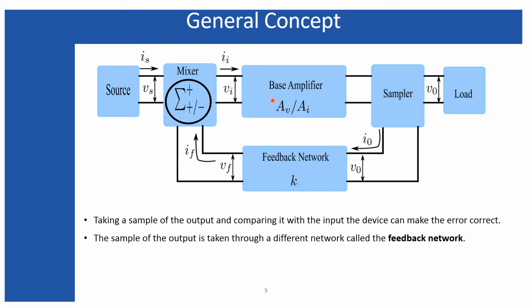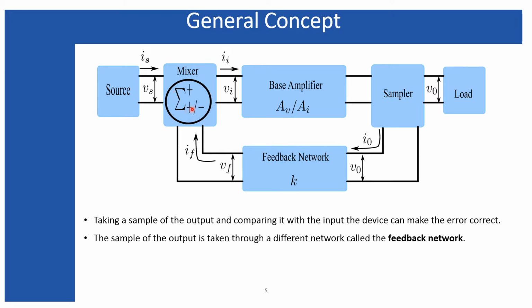Now the situation is a bit different because you are sampling either the output voltage or the output current, and what you should sample depends upon the configuration, which I will discuss. But for the time being, consider you are sampling some of the output voltage or output current and feeding back this output quantity to the input, and you are mixing it with the input signal.